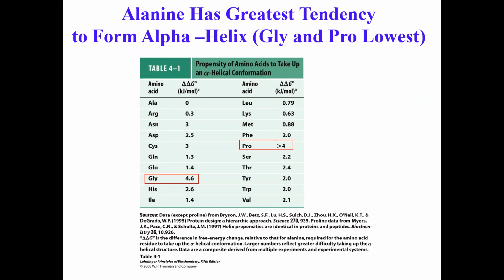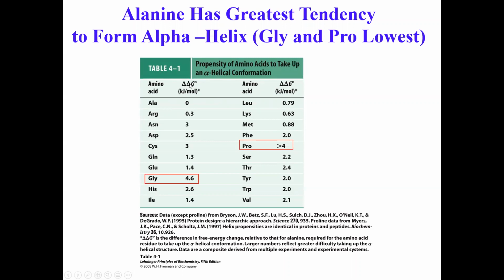That's what is shown here. In this table, you are seeing very nice data published in the journal Science, where they were able to measure the propensity of individual amino acids to take up the alpha helical conformation. Obviously, they have measured this propensity in the form of free energy, delta delta G.